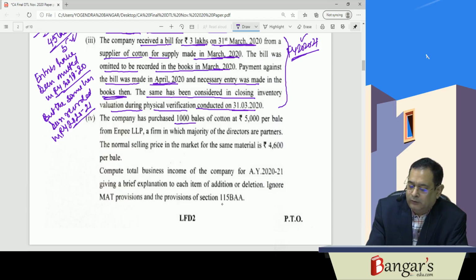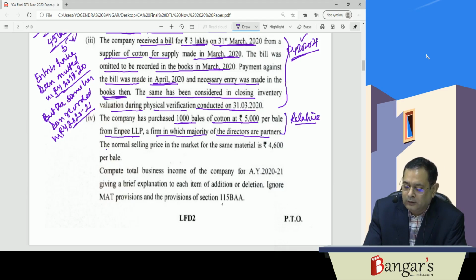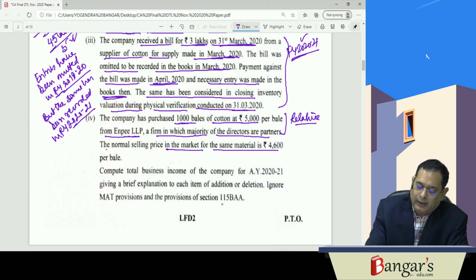Then the company has purchased 1000 bales of cotton at 5,000 per bale from NP LLP, a firm in which majority of the directors are partners. So here the relatives concept is there. Normal selling price in the market is 4,600. So we have made excessive or unreasonable payment.